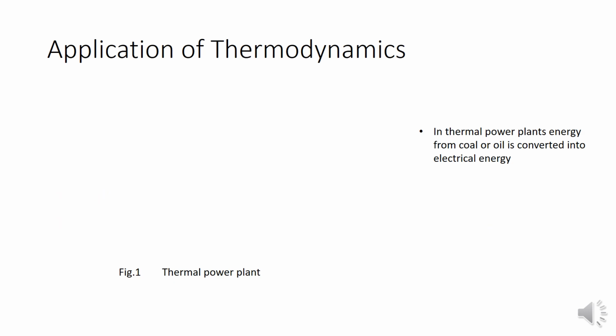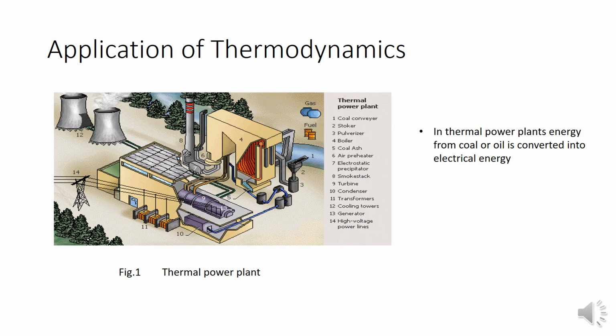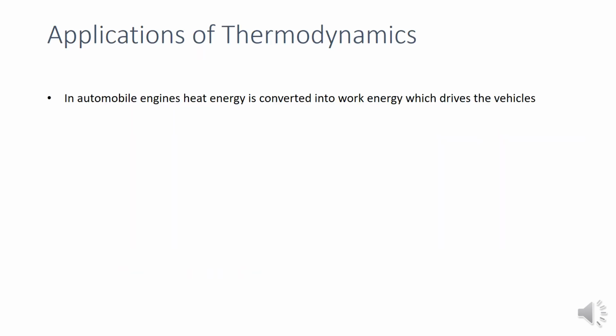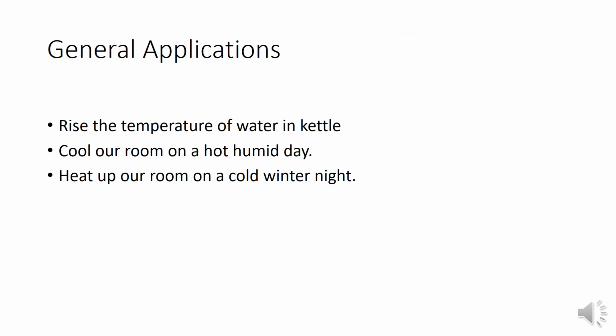In engineering applications, we use this in a thermal power plant. A thermal power plant produces electrical energy by converting coal or oil into electrical energy. In automobiles also, heat energy is converted into work energy which drives the vehicles. So in general applications and engineering applications, we use thermodynamics. General applications: raising the temperature of water in a kettle, cooling our room on a hot humid day, heating up our room on a cold winter night.